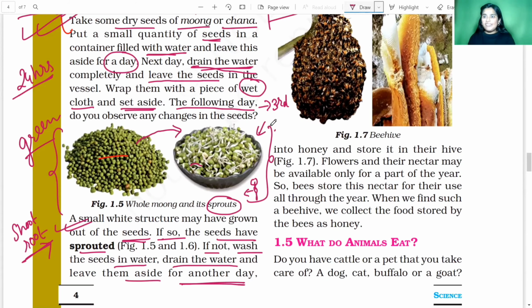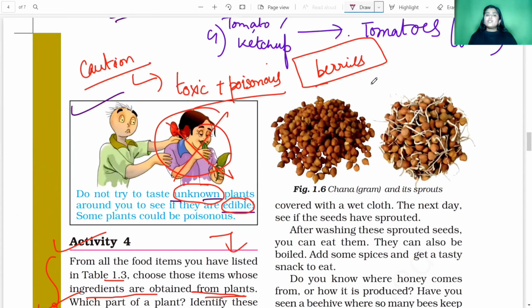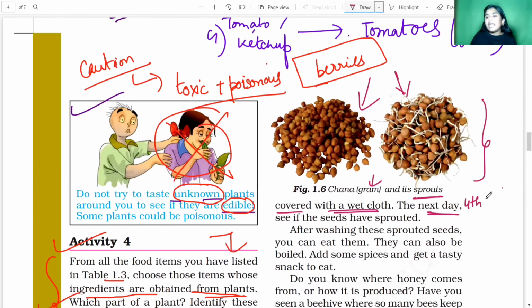Okay, next what we will see. As there we have taken the moong dal, now we can also take the chana dal. So these are the chana or the gram seeds, and the sprouts of the gram seeds. You can clearly see the white color sprouts of the gram seed. And you have to cover it with a wet cloth on the next day also. Now on the fourth day, what you will see? On the fourth day, we'll see that the seeds have sprouted out. That means the seed is germinating.